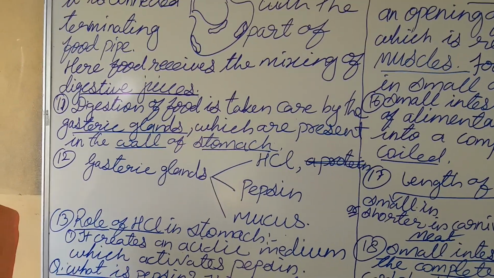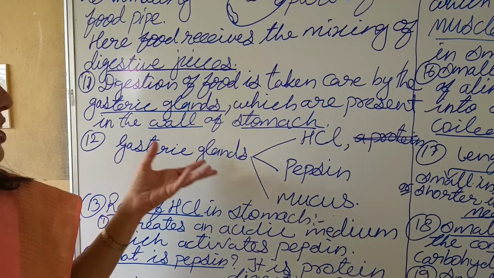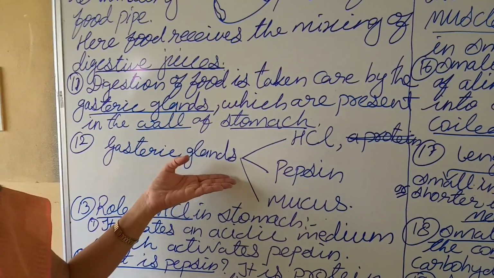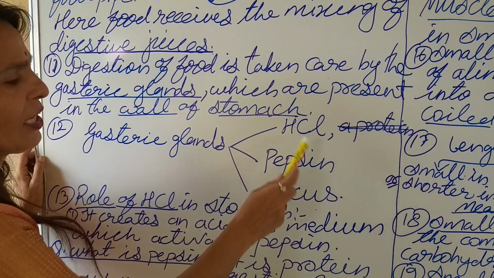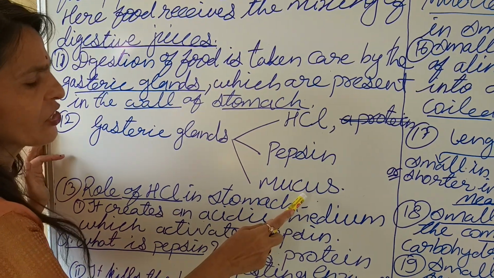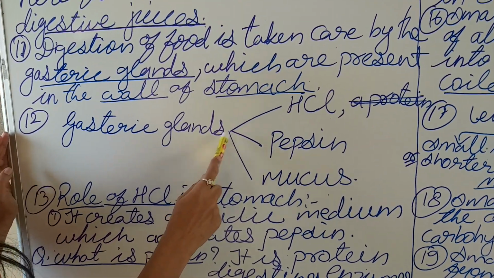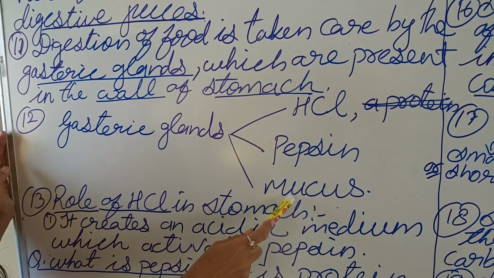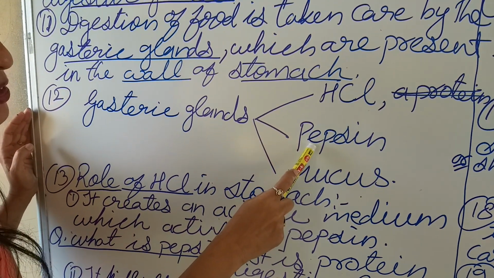Then what are those digestive juices which the stomach receives? First is HCl, another is pepsin, and next is mucus. The gastric glands secrete three juices: HCl, hydrochloric acid, pepsin, and mucus.